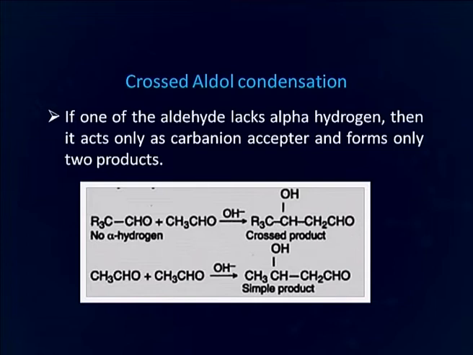Or in other words, if we are starting with 2 molecules, one having alpha hydrogen and the other not having alpha hydrogen, there will be formation of only 2 products instead of the 4 products we had discussed in the earlier example.